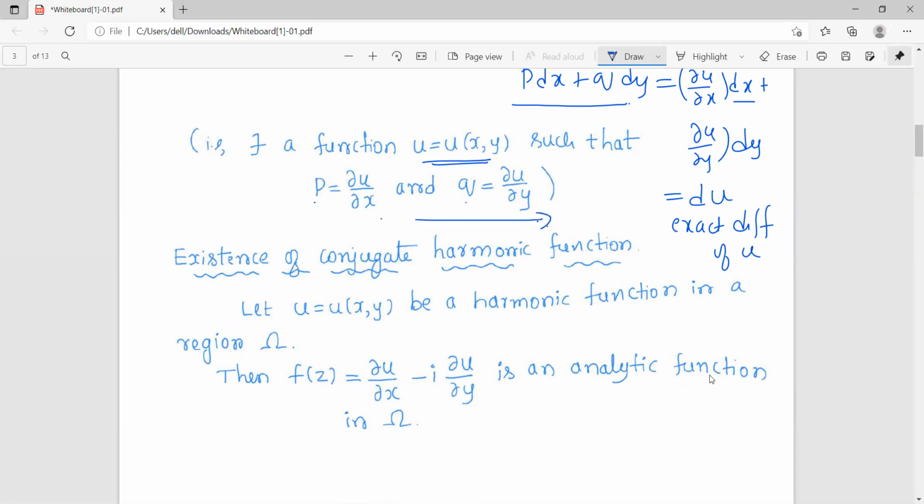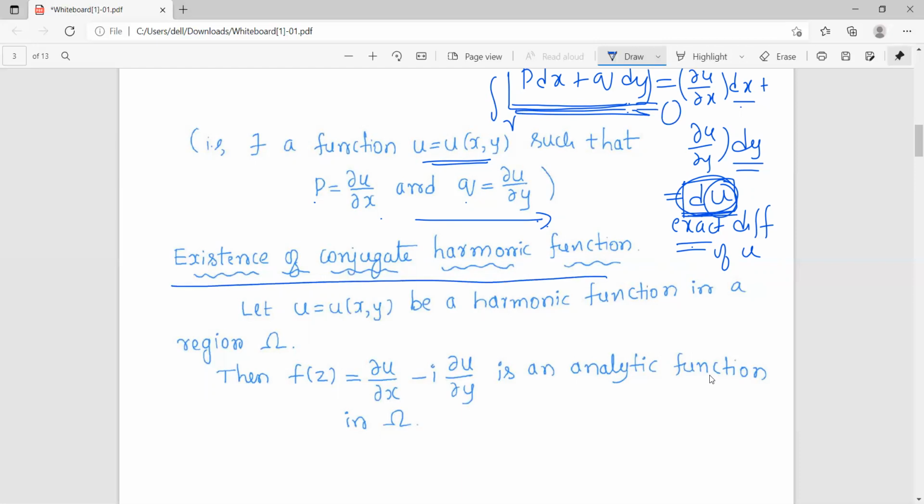And in such a case, this expression can be written as dou u by dou x dx plus dou u by dou y dy, which is written as du, and we call it the exact differential of u. And whenever this is true for p dx plus q dy, its integral over any closed curve will be 0.